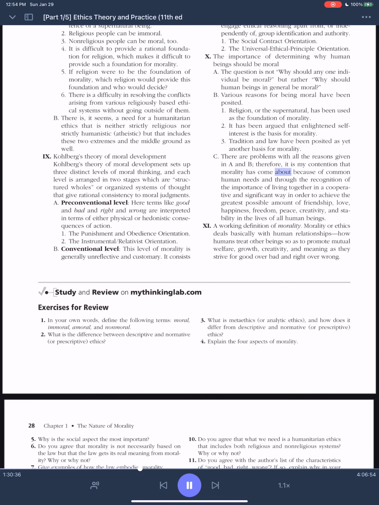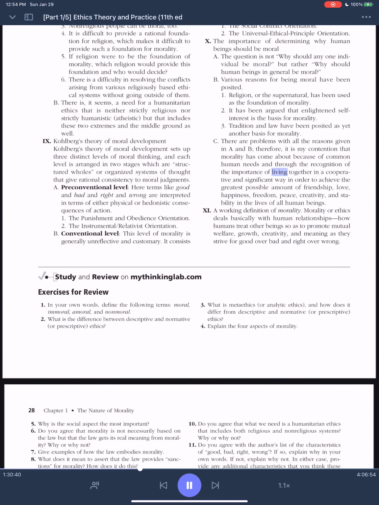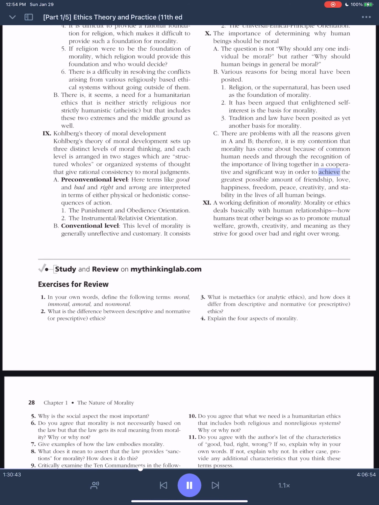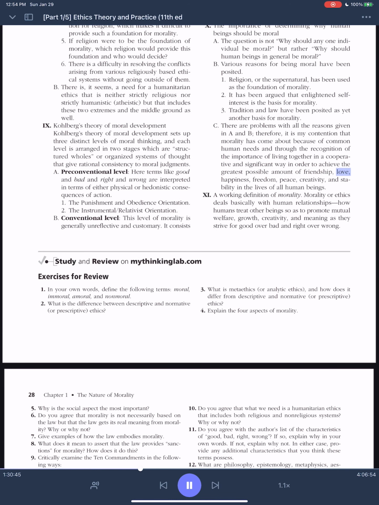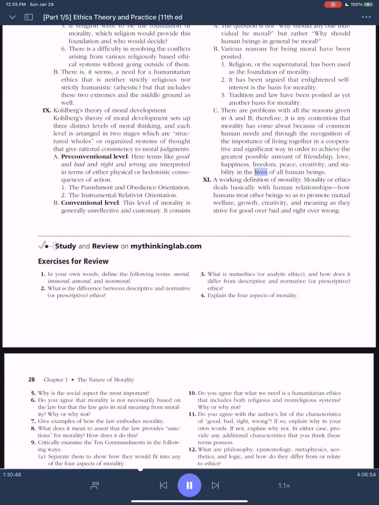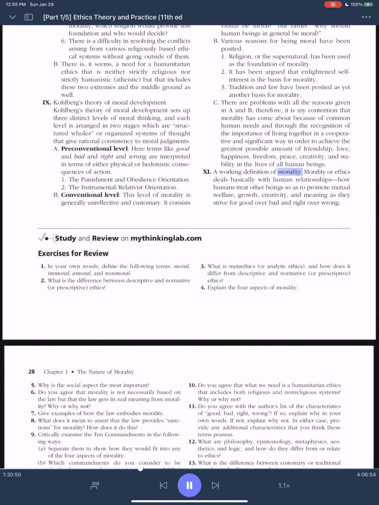Therefore, it is my contention that morality has come about because of common human needs and through the recognition of the importance of living together in a cooperative and significant way in order to achieve the greatest possible amount of friendship, love, happiness, freedom, peace, creativity, and stability in the lives of all human beings. XI. A working definition of morality.